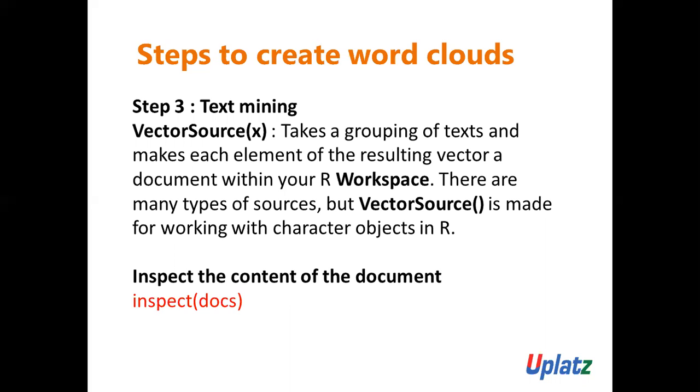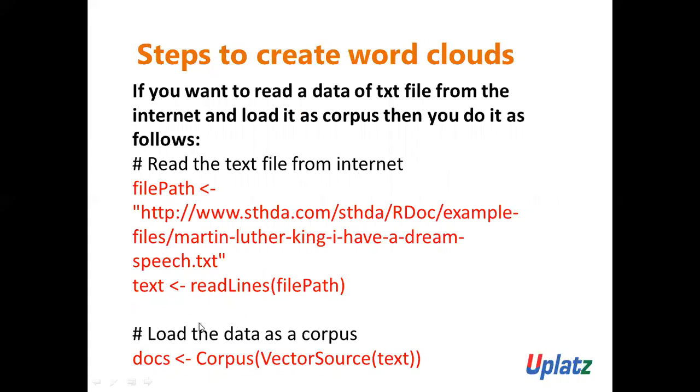There are many types of sources, but VectorSource is made for working with character objects in R. Since we have a text file that contains all the character objects, hence we are using VectorSource. I hope you understand the role of VectorSource.